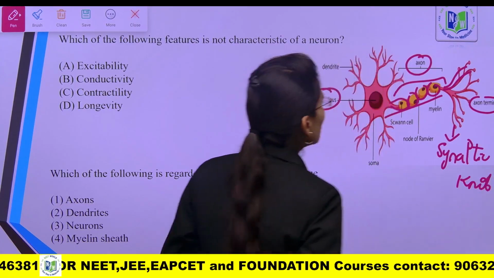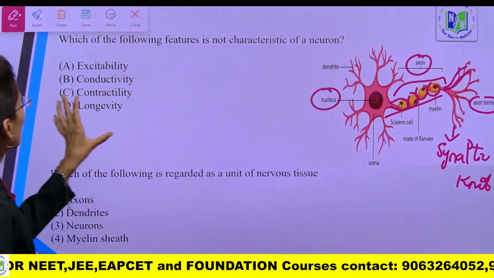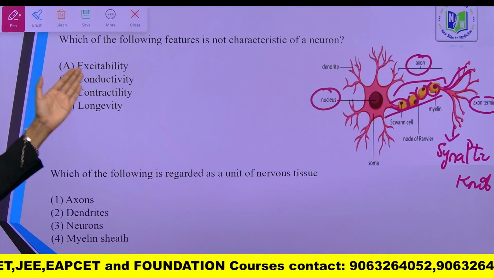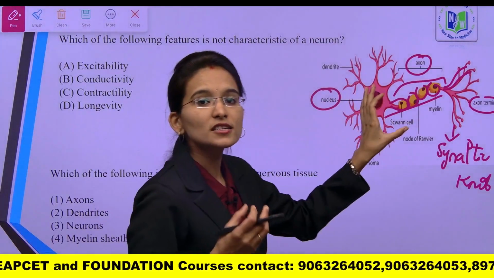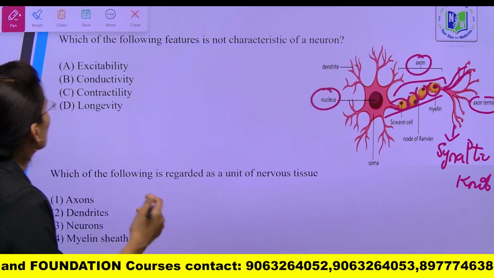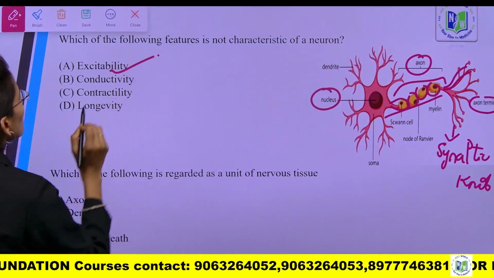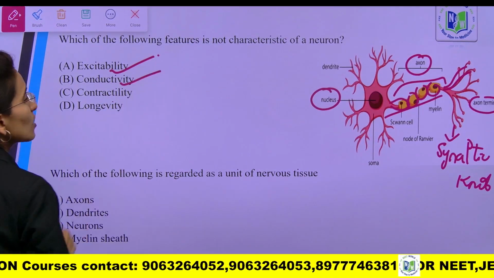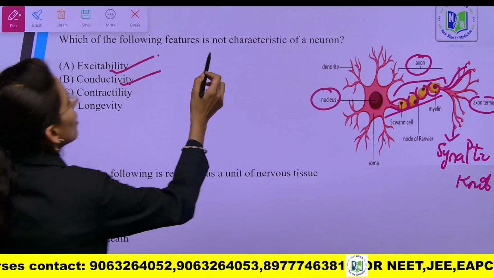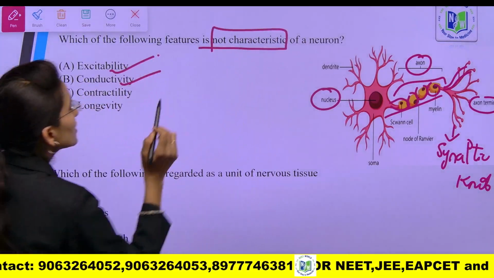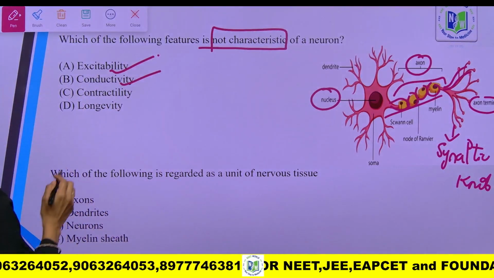Yes, clear with all the labeling parts. So here are the given options. What is the characteristic feature? What is the main feature of the neuron? Excitability, right option. Conductivity, this is also right option. You have to identify the non-characteristic feature.